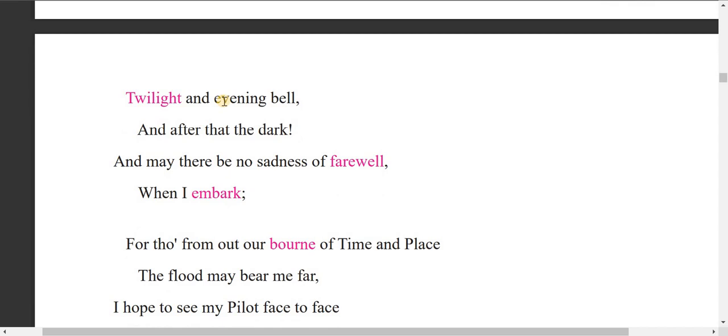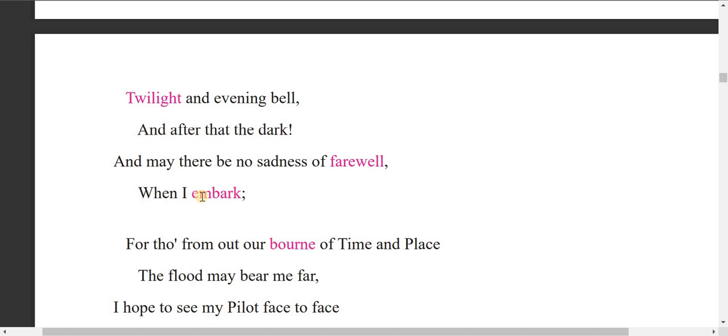Now let's look at the third stanza. Okay. Twilight and evening bell, twilight and evening bell, and after that the dark, and may there be no sadness of farewell when I embark. This is rhyming. So in the third stanza, the poet uses some images.